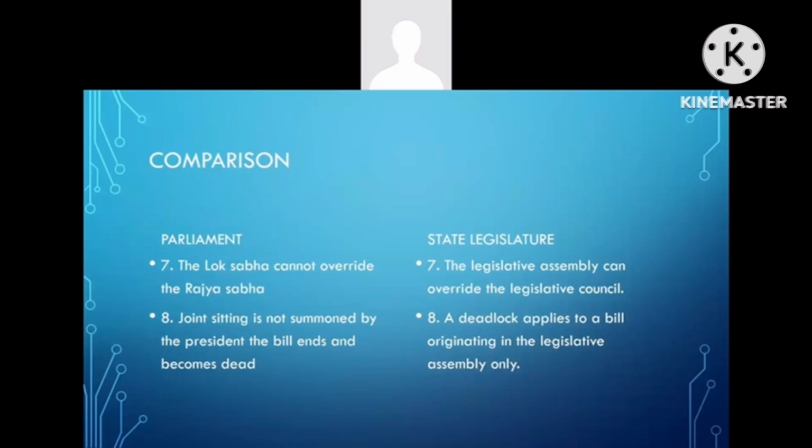Next comes to state legislature, final one. The mechanism of passing the bill for the second time to resolve a deadlock applies to a bill originating in the state legislative assembly only. When a bill which has originated in the Legislative Council and sent to the Legislative Assembly is rejected by the latter, the bill ends and becomes dead.